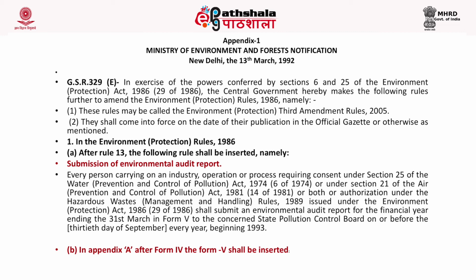Every person carrying on an industry, operation or process requiring consent under Section 25 of the Water Prevention and Control of Pollution Act 1974 or under Section 21 of the Air Prevention and Control of Pollution Act 1981 or both, or authorization under the Hazardous Waste Management and Handling Rules 1989 issued under the Environment Protection Act 1986, shall submit an environmental audit report for the financial year ending the 31st March in Form 5 to the concerned State Pollution Control Board on or before the 30th day of September every year beginning 1993.